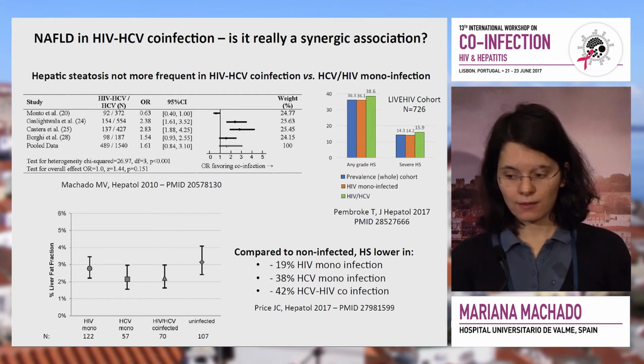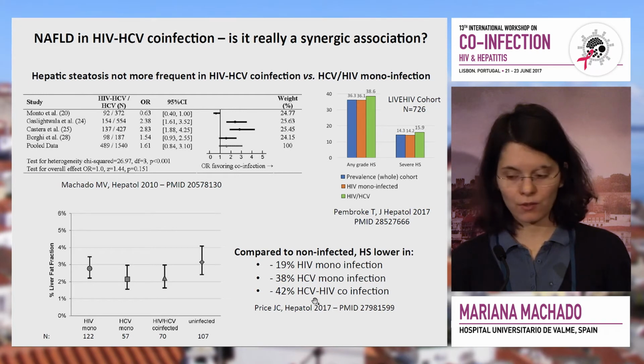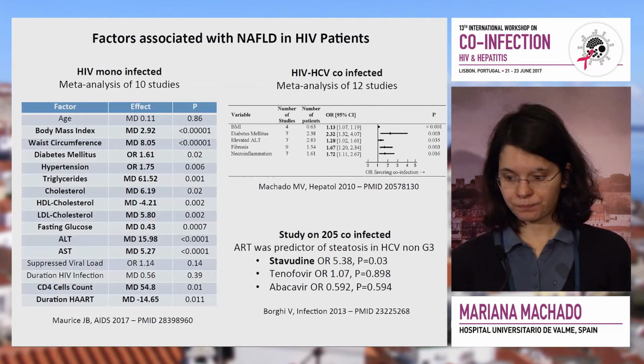And a recent cohort study also did not find an increased prevalence in co-infection. Also, a recent study did find a lower prevalence of steatosis in either HIV mono-infected, HCV mono-infected or co-infected patients as compared to non-infected subjects.